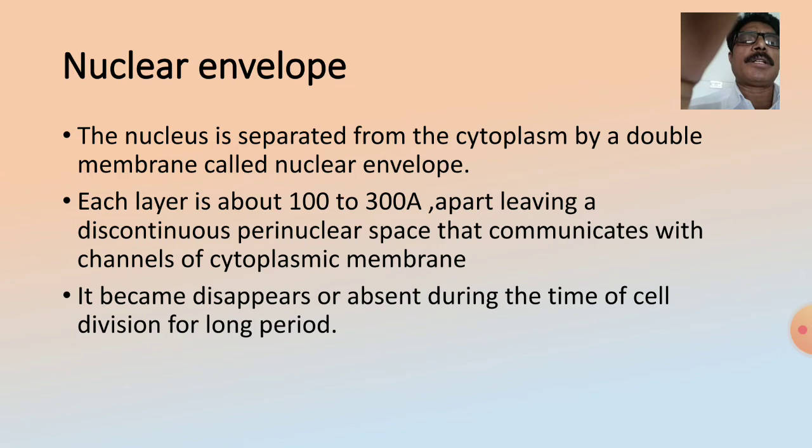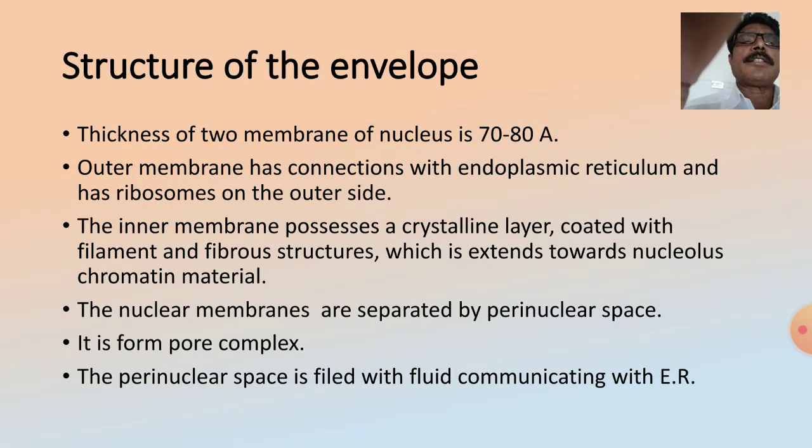Because of that, it is an outer covering. It disappears or is absent during cell division, that is, when mitosis or meiosis occurs. At that time, the nuclear membrane, or nuclear envelope, disappears. Next, the structure of the envelope.